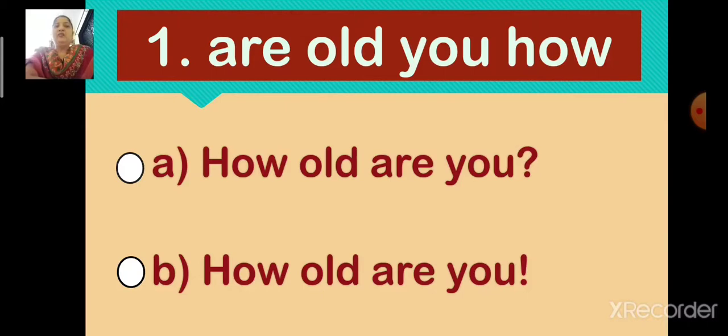Now children, the options are option A, how old are you? Question mark, and option B, how old are you? Exclamation mark. Now children, select the correct answer. Which is the correct option? Option A, how old are you? Question mark, or option B, how old are you? Exclamation mark.